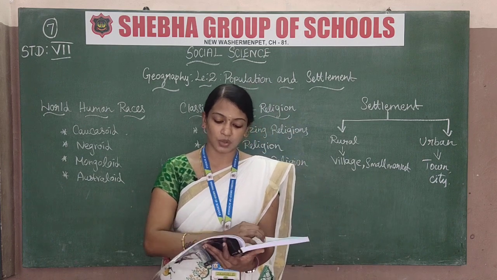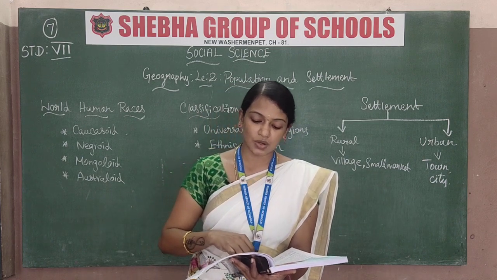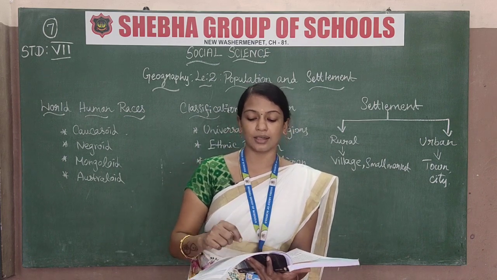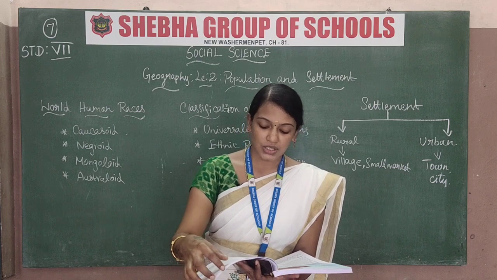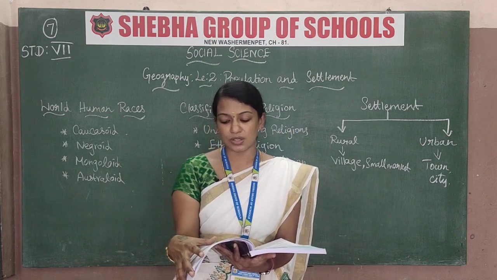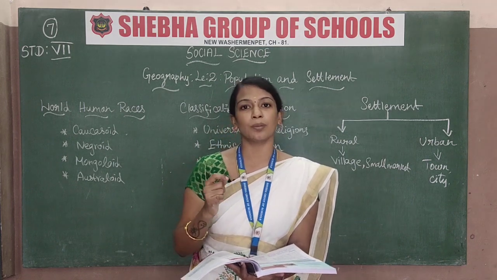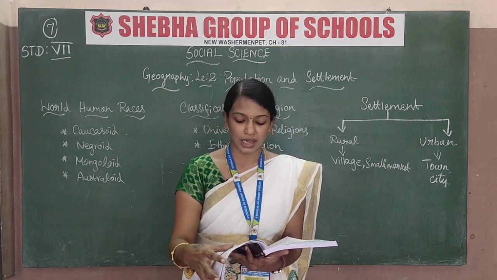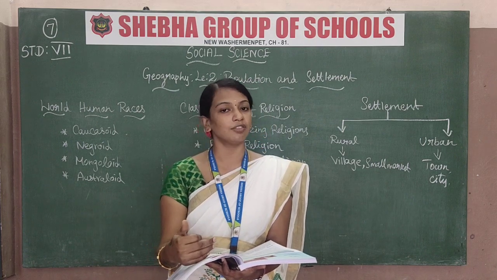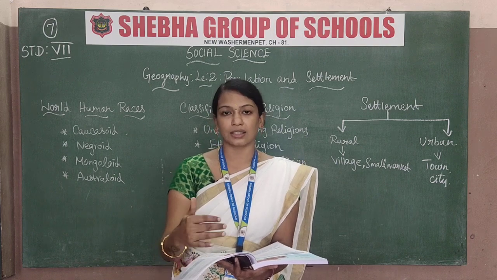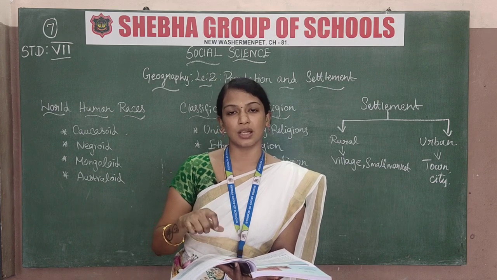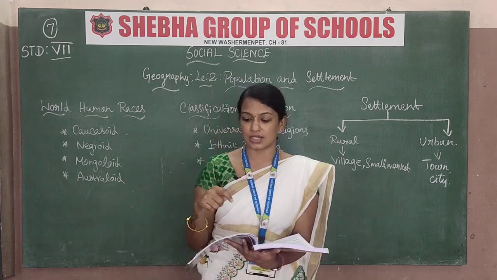And the next one is the Mongoloids. The Mongoloid race is commonly known as the ancient Asian American race. The Mongoloid have light yellow to brown skin, and also straight hair, a flat face and a broad head. That is how their appearance is. And they are mostly found living in Asia and the Arctic regions.